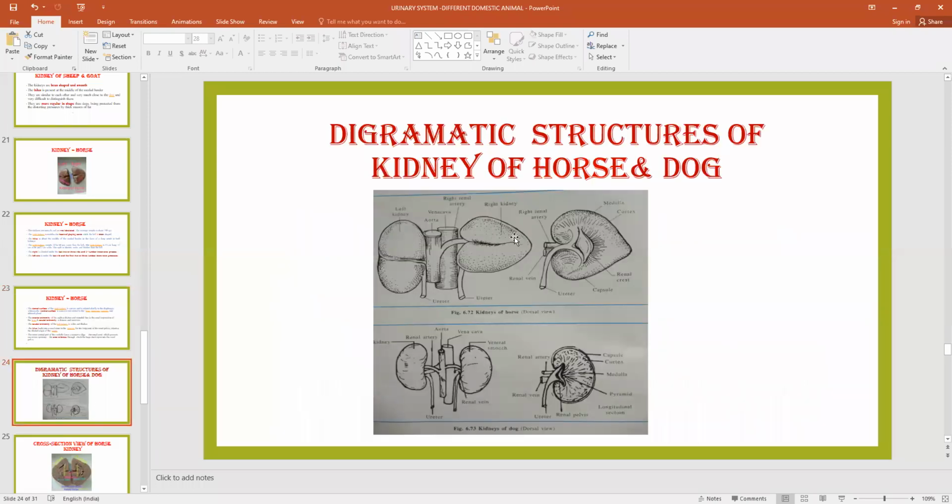You see, this is the right kidney, heart or playing card shaped. This is the left kidney. This is the aorta. This is the vena cava. This is the cross section, a diagrammatic representation of the right kidney. So this is the area cribrosa. You see, this is the triangular area cribrosa, and this is the renal crest, or renal pyramid, we can say, and this is the calyx. This opening is known as the renal pelvis, and this is the ureter.